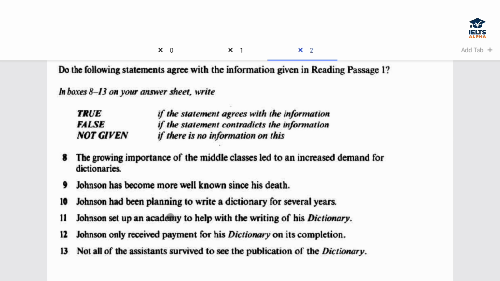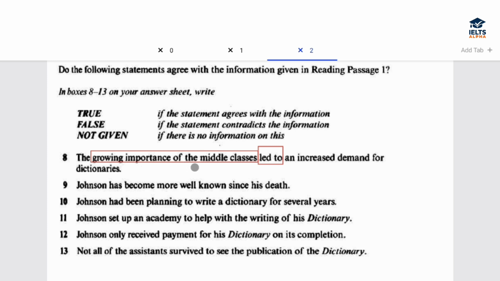The growing importance of the middle classes led to an increased demand for dictionaries. Let's discuss the question first. There are two things happening here. Growing importance of the middle classes, it led to something. This is linking two parts of the statement.